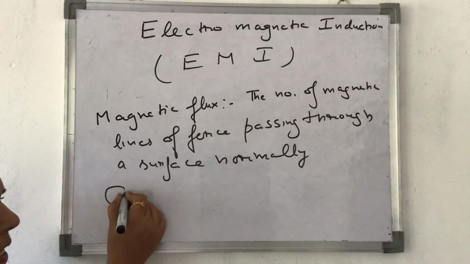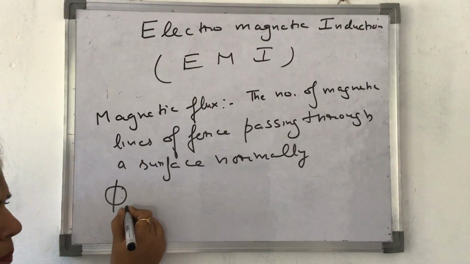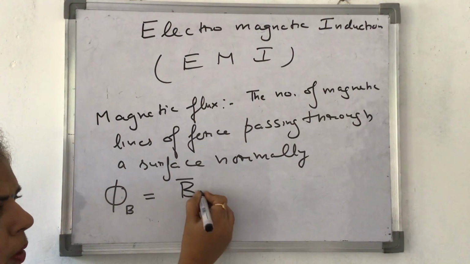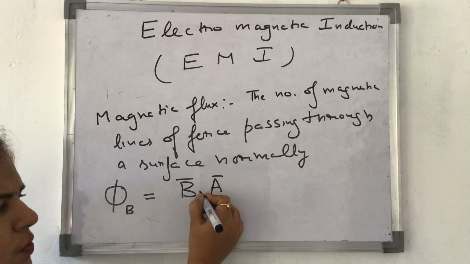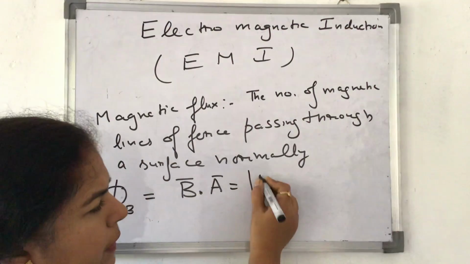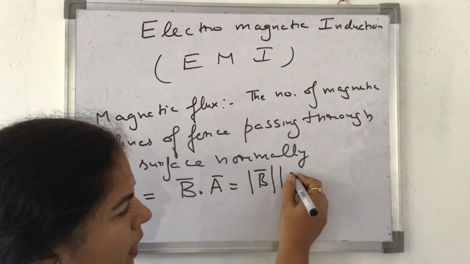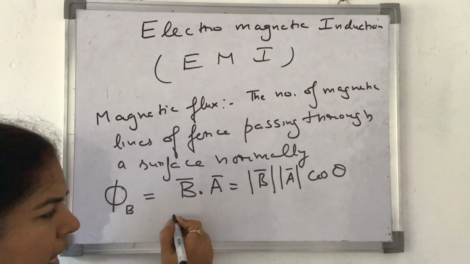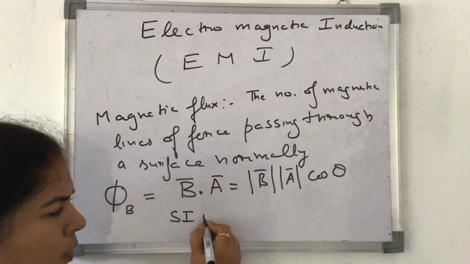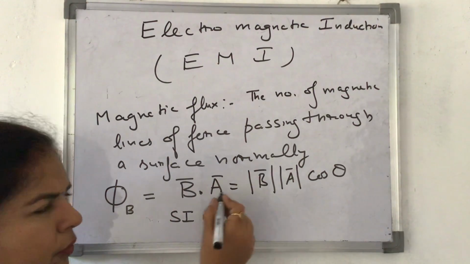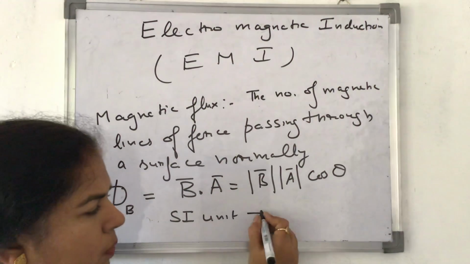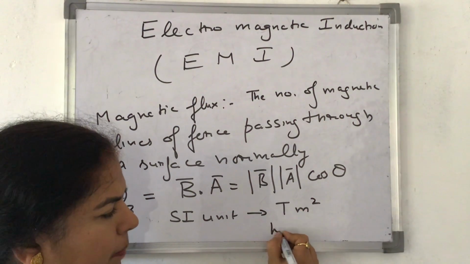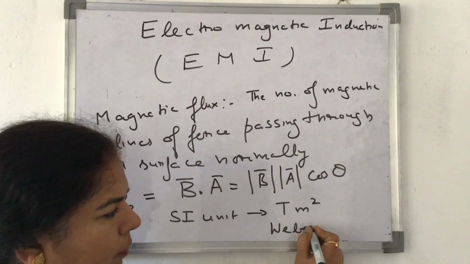The symbol for this is phi with the subscript B, and the formula is B dot A, which we write as magnitude of B, magnitude of A, cos of theta. Here the SI unit will be, as you know, for magnetic field Tesla, for area meter square, so it becomes Tesla meter square, or another unit is Weber, W-E-B-E-R.